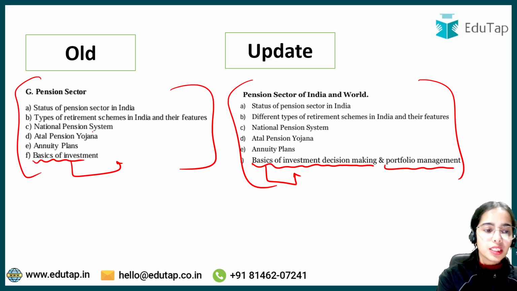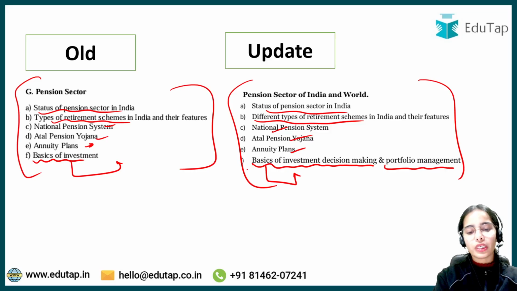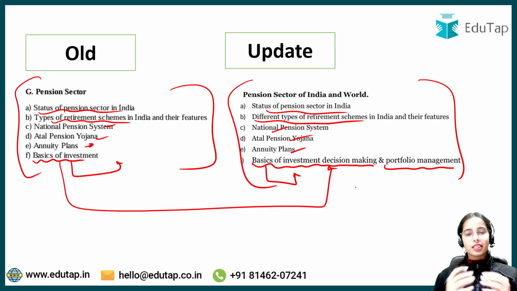The other topics, like annuity plans, are the same: Atal Pension Yojana, NPS, types of retirement schemes, different types of retirement schemes in India and their features, status of pension sector. All of this is the same. Only a minor change has happened in the last point, that is basics of investment decision making and portfolio management. So this has been elaborated.